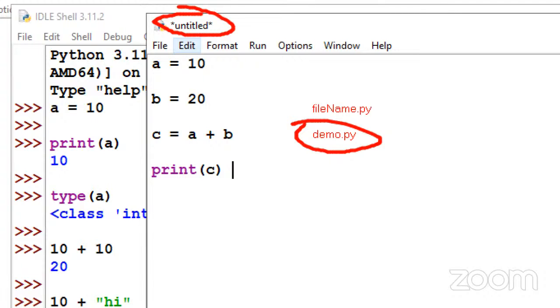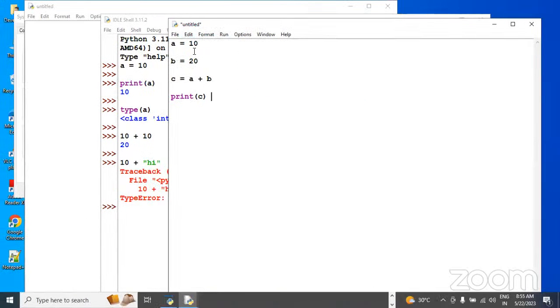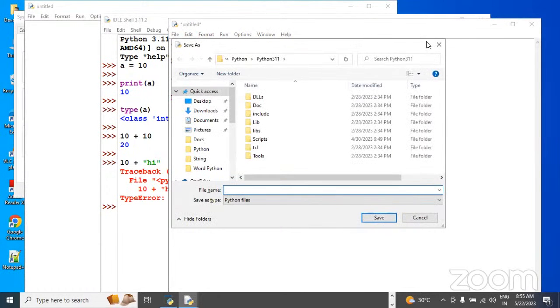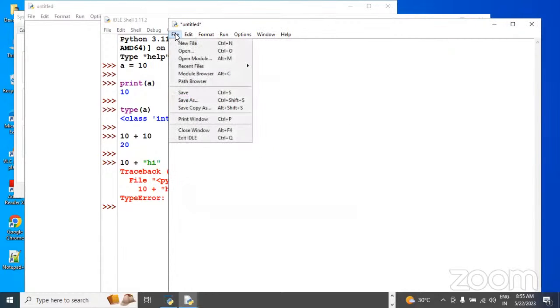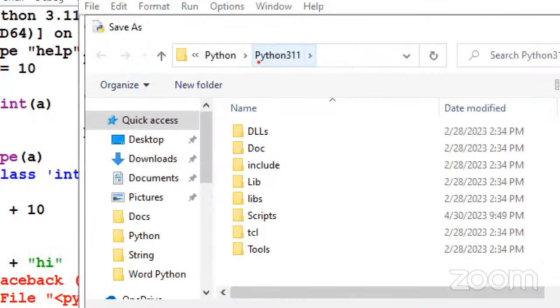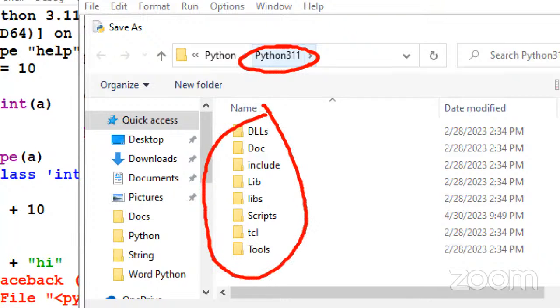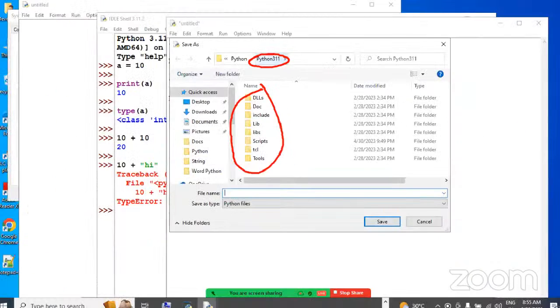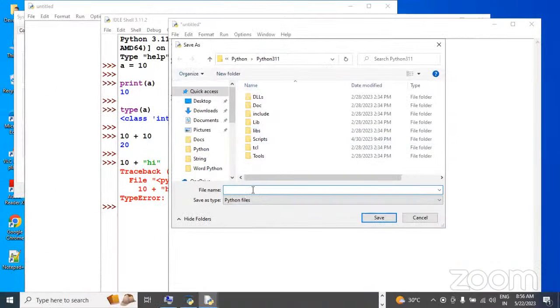Okay? So we need to save this file and we need to run it. Simply, I will save this one. Control S, or else File and Save. So it is asking where we want to save it. By default, the Python software location, Python 3.11 in C drive, is there, along with the software coming these folders. So don't save here. You can save it somewhere else, wherever you want.